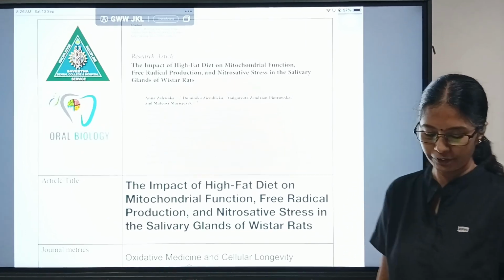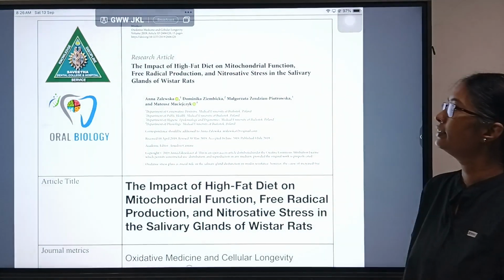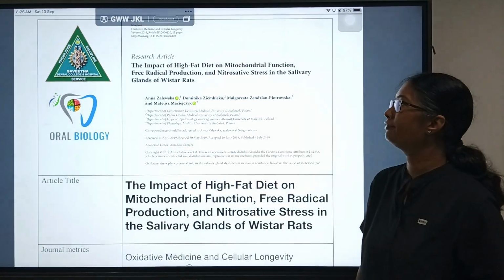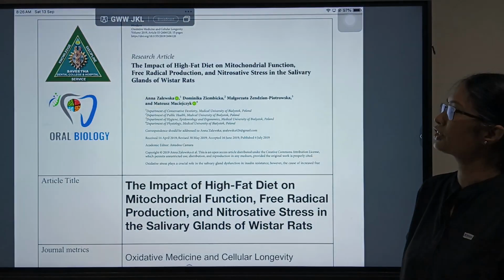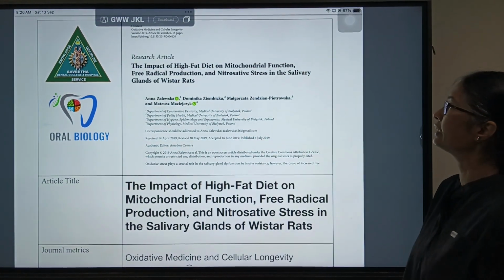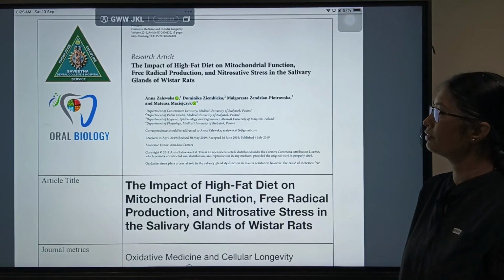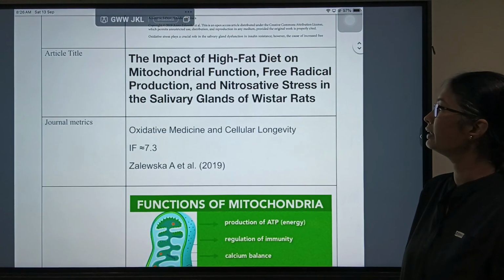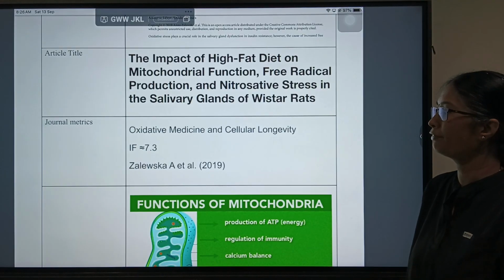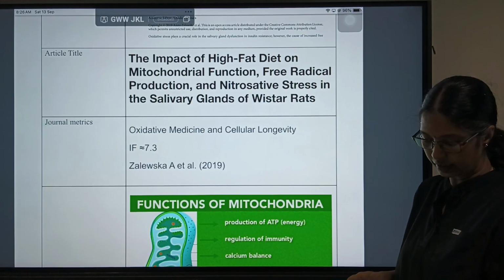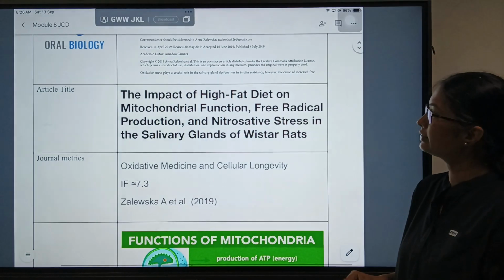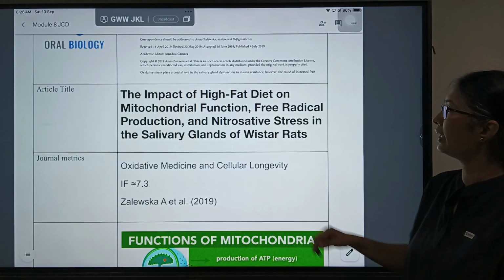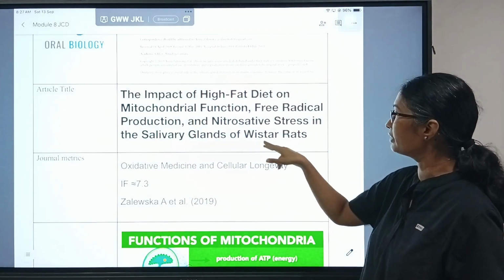Good morning. Today we are going to talk about an article with the title The Impact of High Fat Diet on Mitochondrial Function, Free Radical Production and Nitrosative Stress in Salivary Glands of Wistar rats. This article was published in the journal Oxidative Medicine and Cellular Longevity with an impact factor of 7.3 in the year 2019.